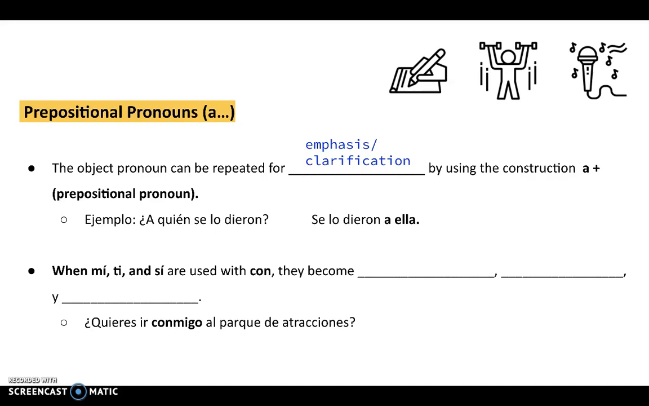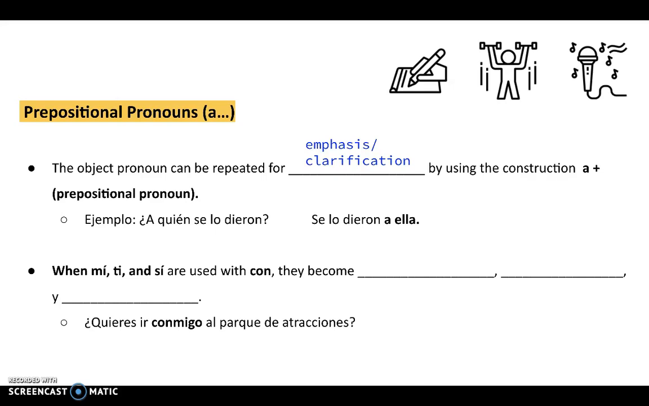So for example, with like le gusta and things like that, we say a mí me gusta to emphasize. We say a Elena le gusta oftentimes to either emphasize or to clarify that the le in le gusta is referring to Elena. So it can be used for either one.